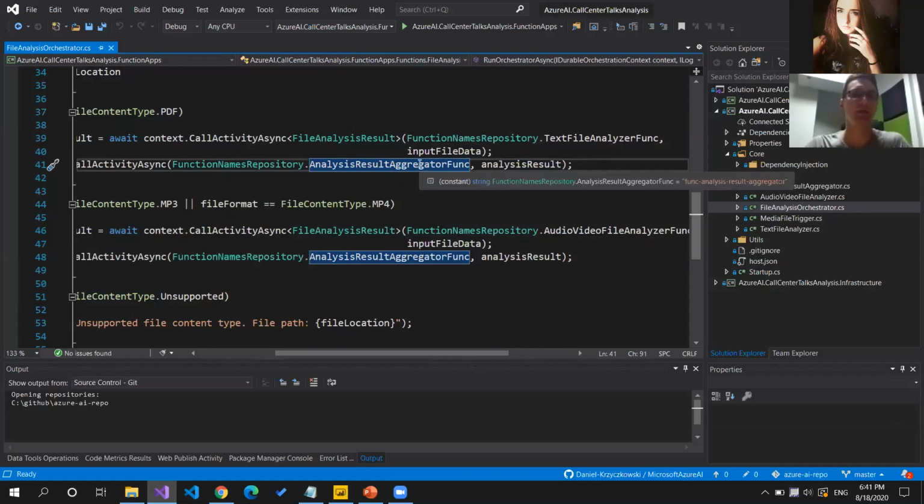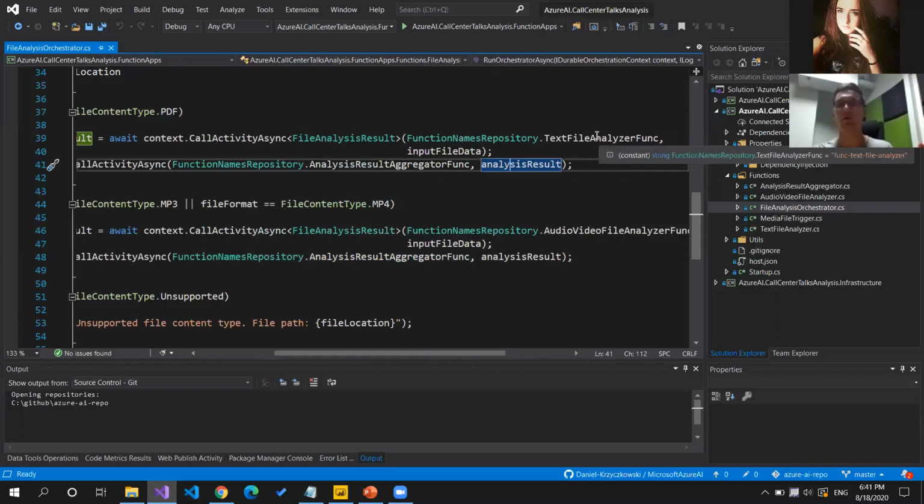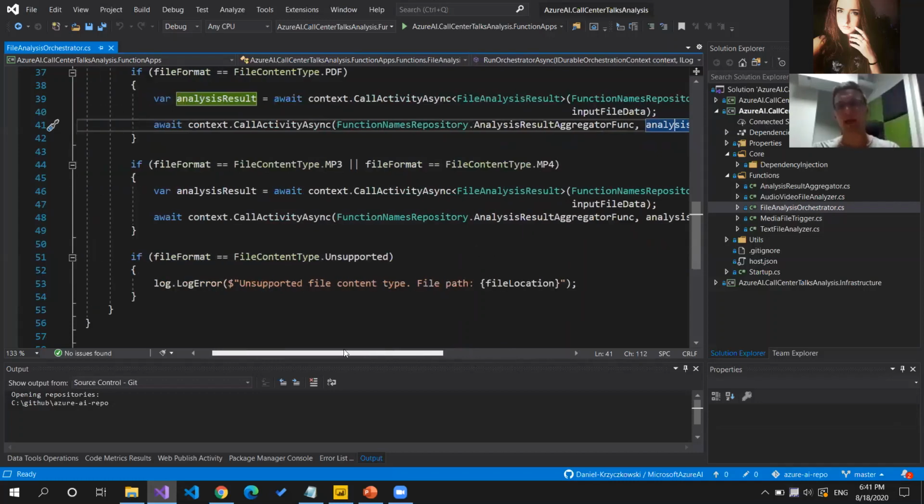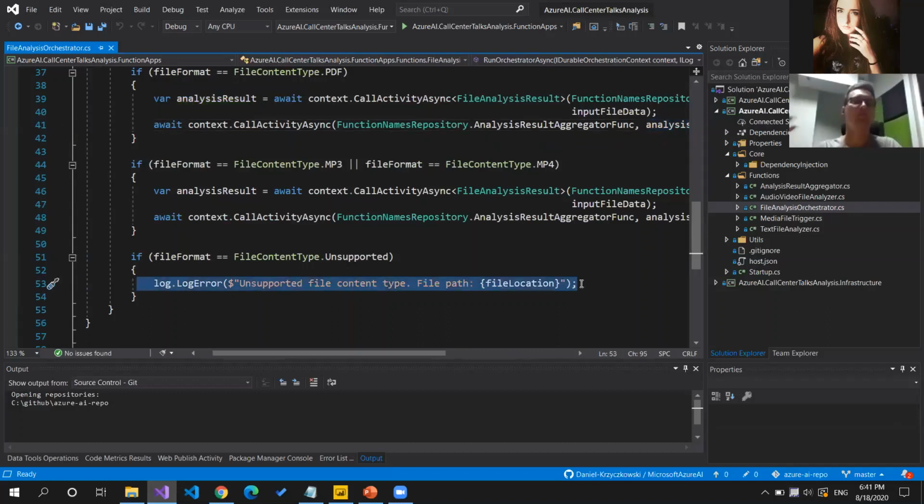So we will see here that there is this function analysis result aggregator, and we are passing this analysis result that was returned from one of those functions that were used to call either Text Analytics API or Azure Video Indexer. And of course, if the file format is unsupported, we would like to log this information and nothing will happen in the end. No orchestration will be proceeded.